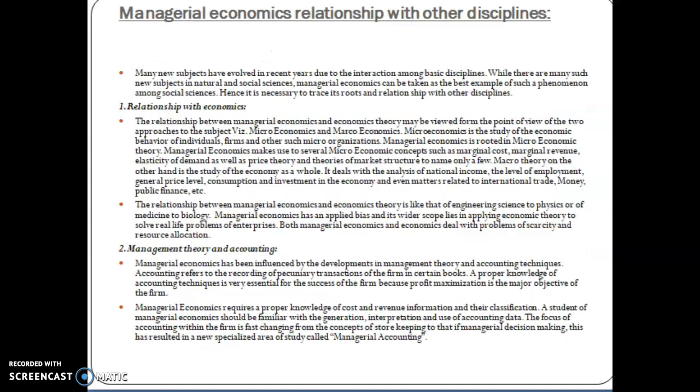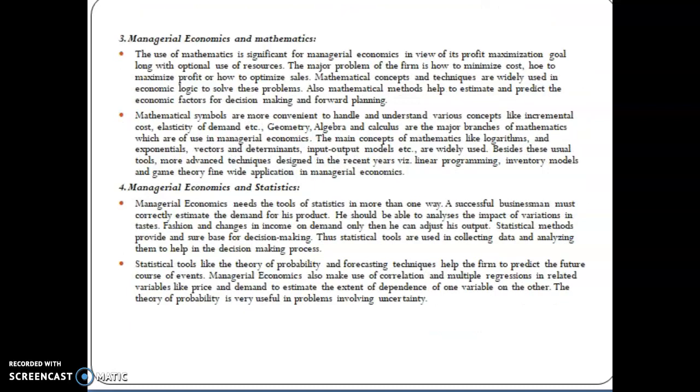And how managerial economics is related to other disciplines, like it relates to economics, already we discussed how it relates to economics, and accounting also, because we are maintaining cash management techniques, day-to-day expenses purpose we are taking, that's why it was related to accounting also. We should discuss in the coming classes what is accounting and other things. And it relates to mathematics. Why it relates to mathematics means to estimate the profit maximization or wealth maximization, we are estimating how much profit we are getting today, how much loss we are getting today, how much margin we are getting today. That's why it is related to mathematics also.